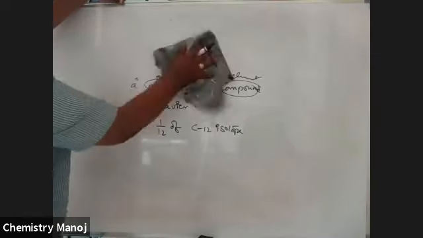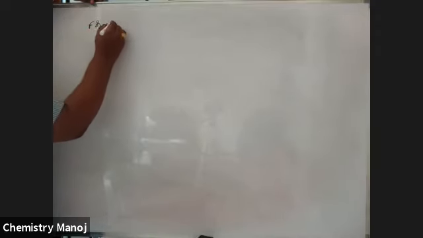Along with these two, there are some other terms also used towards your mole concepts. What is that? Please listen carefully. This is also important. That is formula weight.